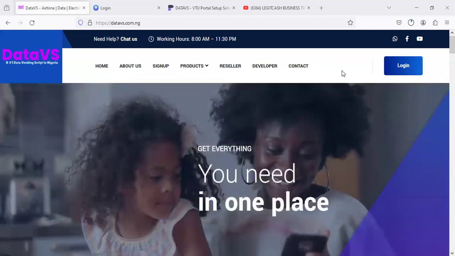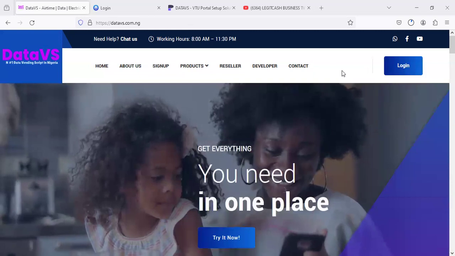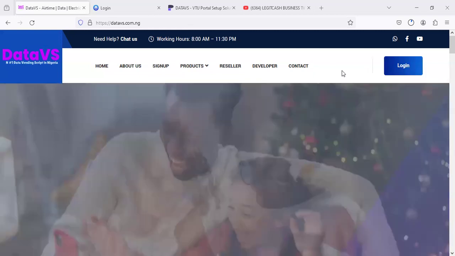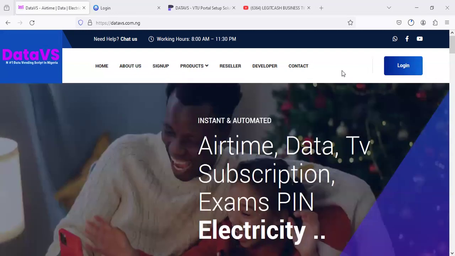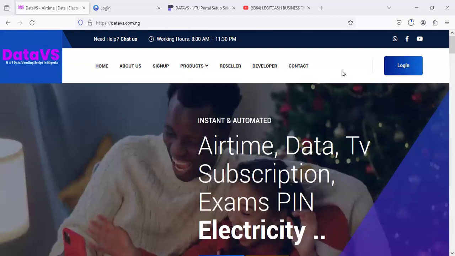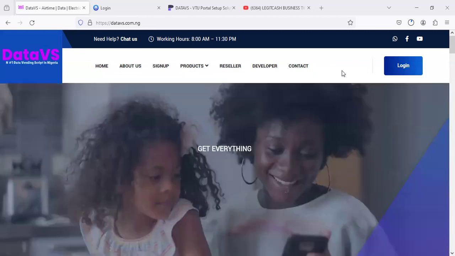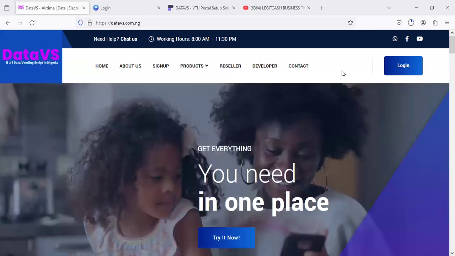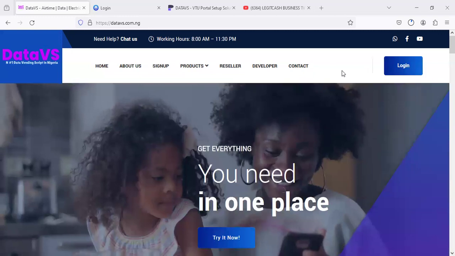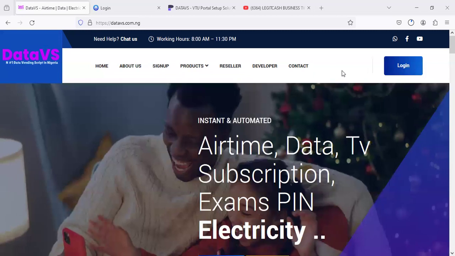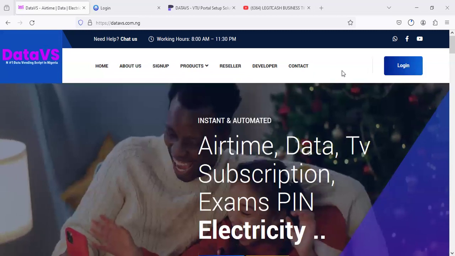Currently, the VTU application is actually sold for 50,000 naira for a reseller website. And the application, which is the script itself, is 100,000 and above. So that has been something that I and my team have given a lot of consideration, and we're able to create a perfect solution for everybody to get started for almost free of charge. So pay attention to this video.